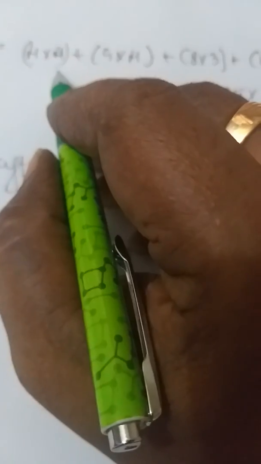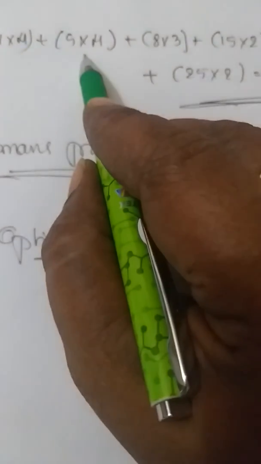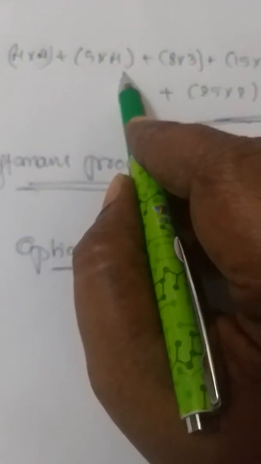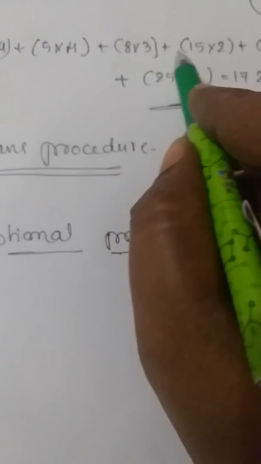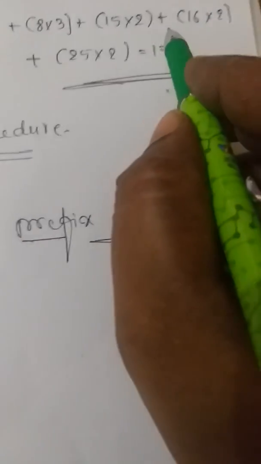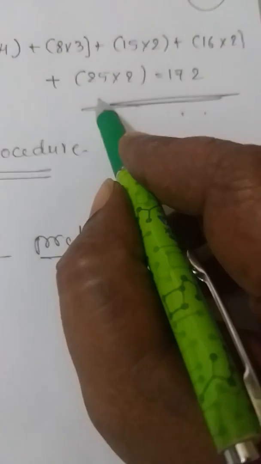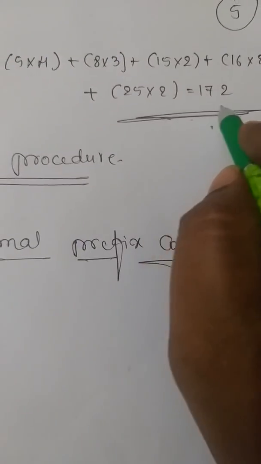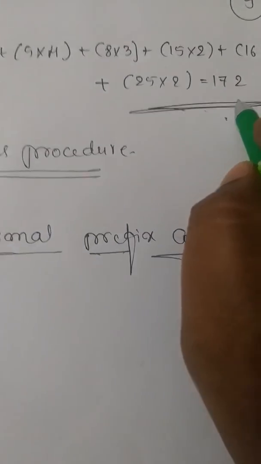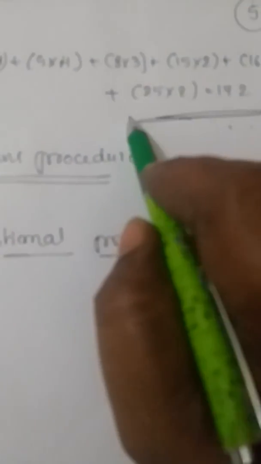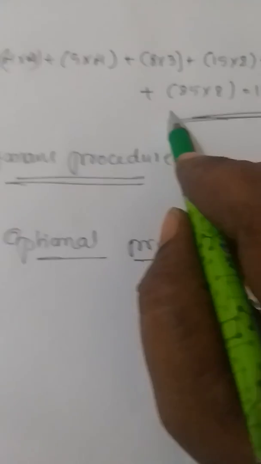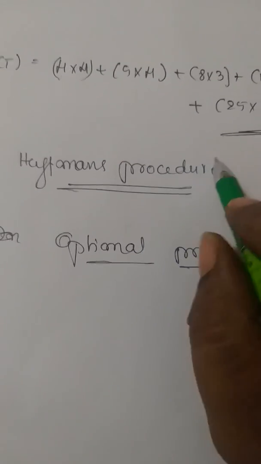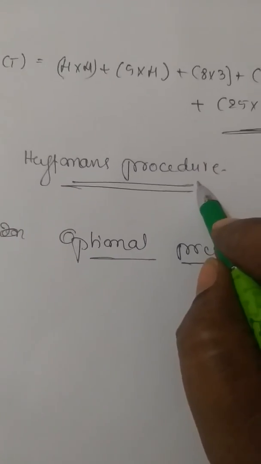So we have taken 4 into 4 plus 5 is the weight of that vertex B and level is 4. Then 8 into 3, 15 into 2 plus 16 into 2 plus 25 into 2 and totally we are going to get 172. Obtaining this weight and the prefix code, the procedure which we adopted is called Huffman's procedure.